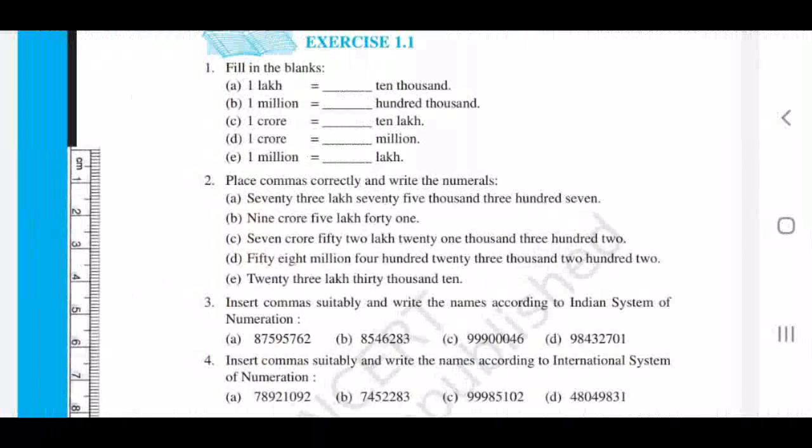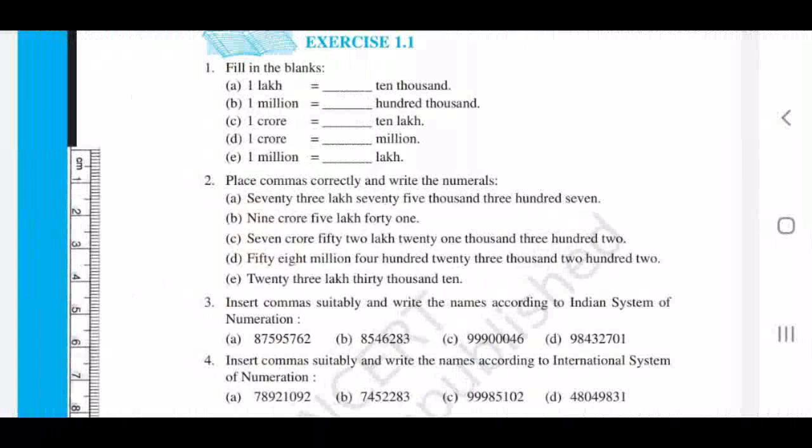To get both equal, what we have to do? In 1 lakh, there are 5 zeros. In 10,000, 4 zeros, one more zero needed. The number with 1 zero is 10. So the answer is 1 lakh is equal to 10 times 10,000. Similarly, you just do the remaining all using this concept. Find out how many zeros are there, how many zeros we have to add, like that, then you will get the answer.